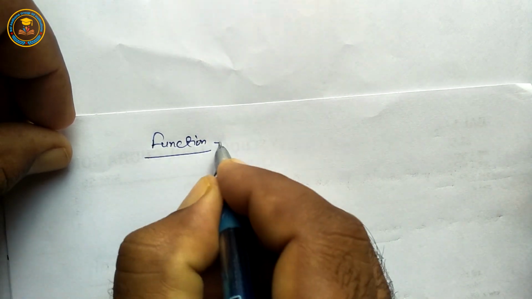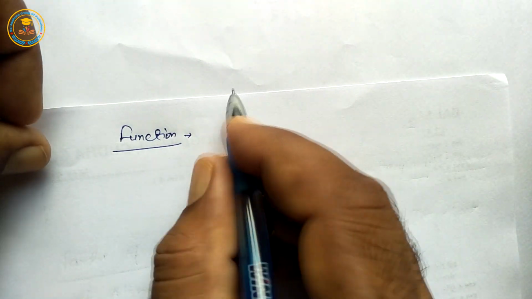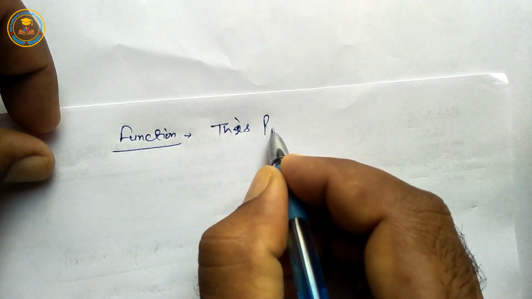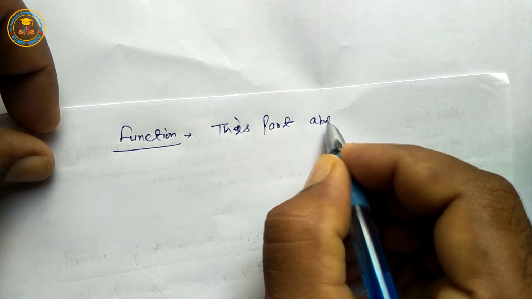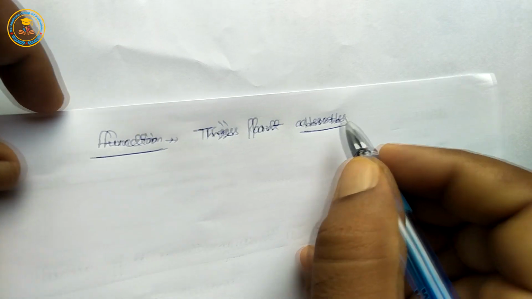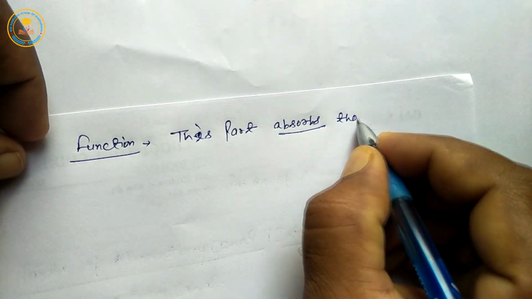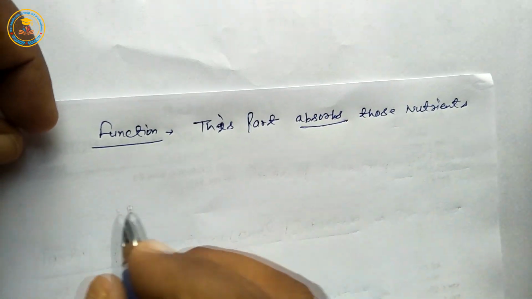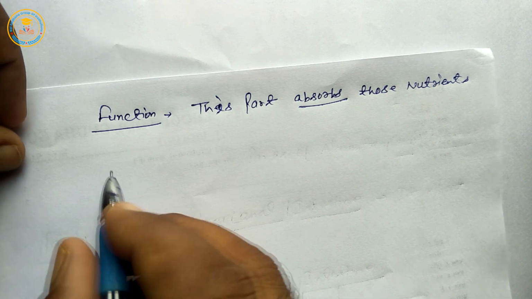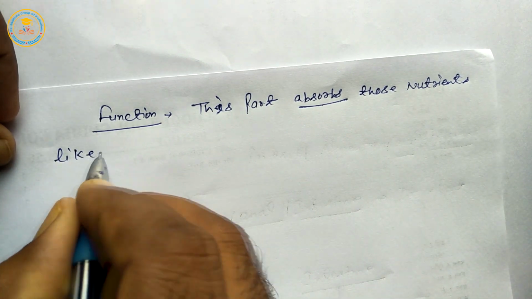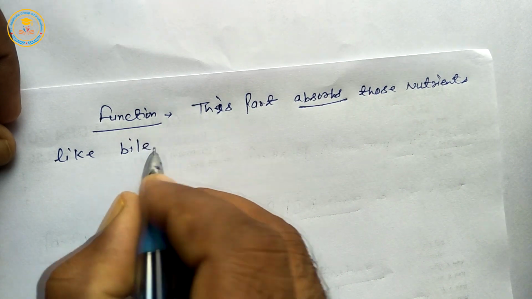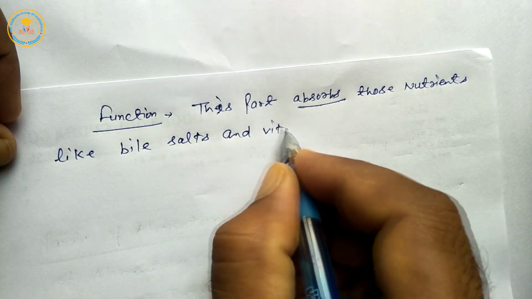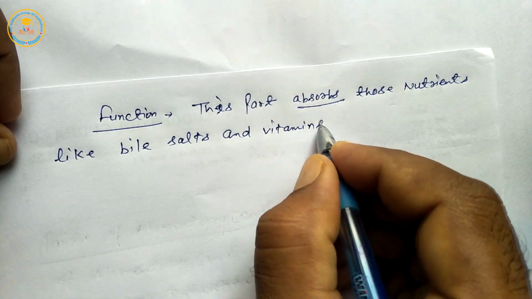Next, the function of the ileum: this part absorbs nutrients like bile salts and vitamins.